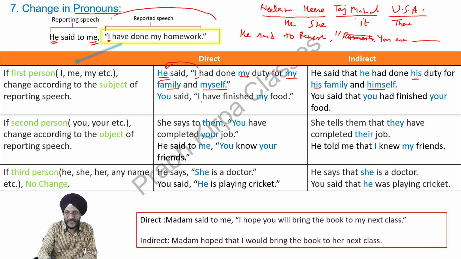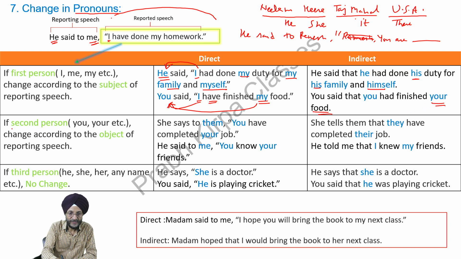Next example, you said, "I have finished my food." Now I is to be changed according to this subject, you. You said you have finished, not I. You said that you had; have has been changed into had. That is, the present tense has been changed into past tense. You had finished; my changes according to this subject, your.